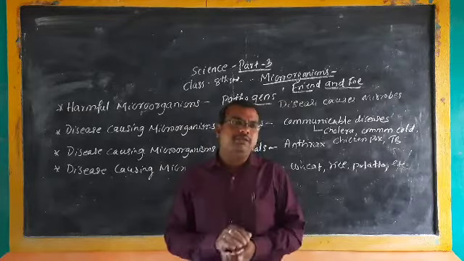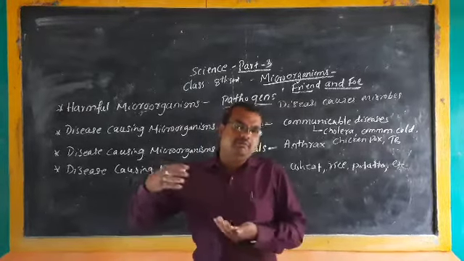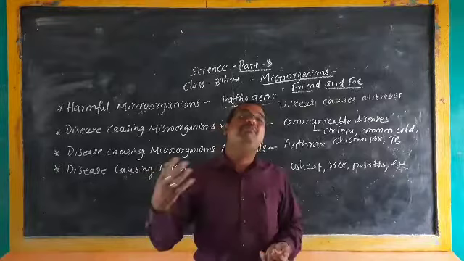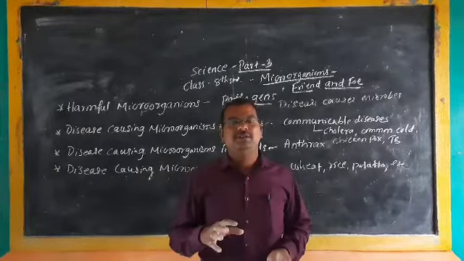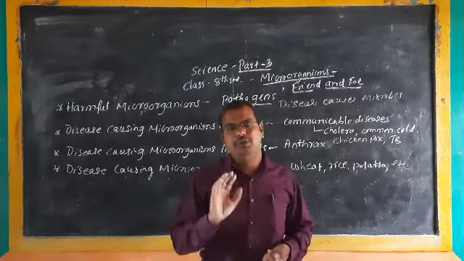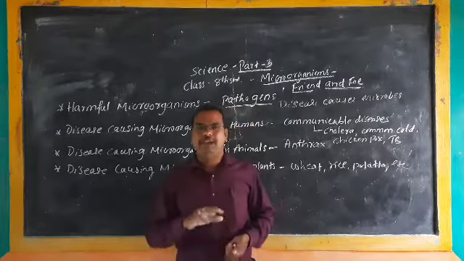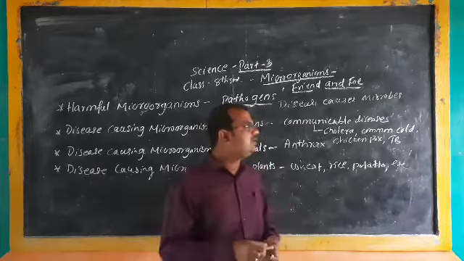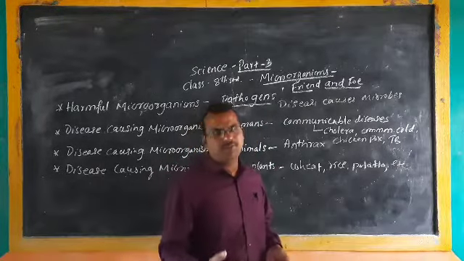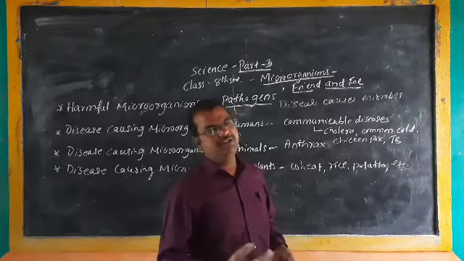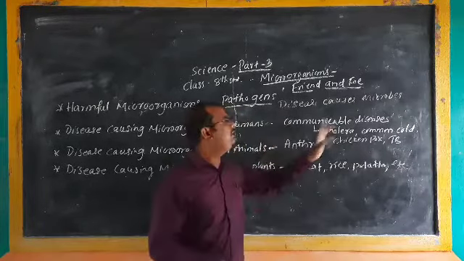Diseases which are caused to human beings by various means like air, water, or an infected person, such kind of diseases we call communicable diseases.